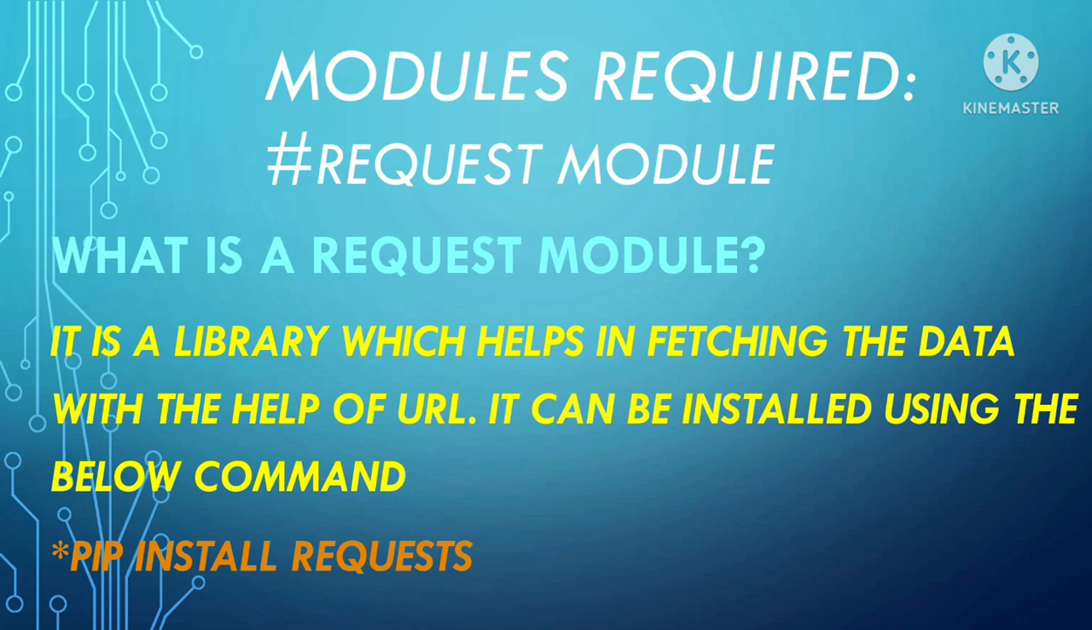So, in our code, we have used request module. Now, what is a request module? It is a library which helps in fetching the data with the help of URL. It can be installed using the below command pip install request. Now, one of our group members, Abdul, will explain the coding part of our project.